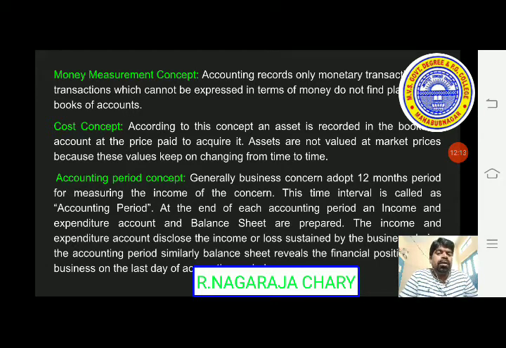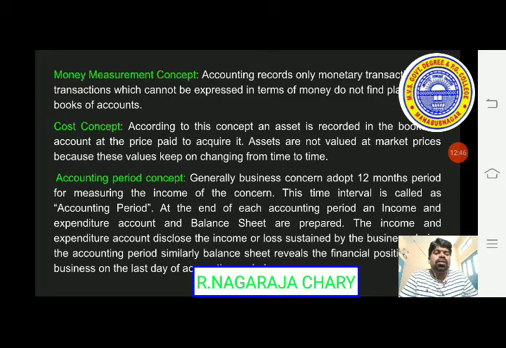So the concept is the accounting period concept. Accounting period means whatever accounts we have for that period. Generally we take the period as 12 months. In a calendar year we have 12 months, and in the same sense here also we have 12 months. Do we follow the calendar year, academic year or financial year? We have to follow the financial year.